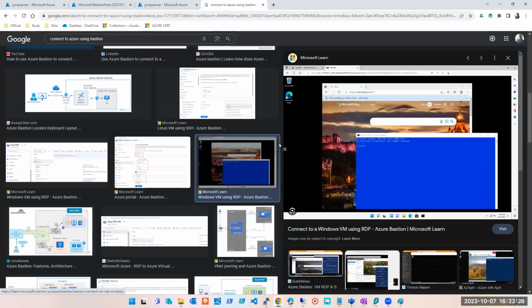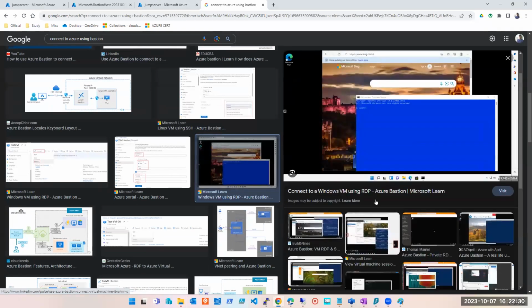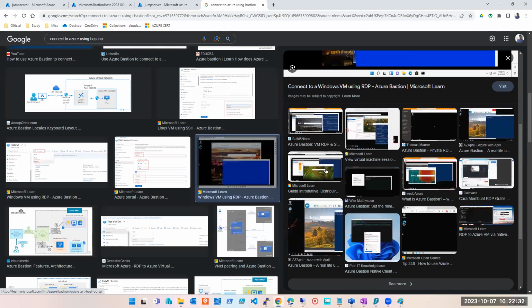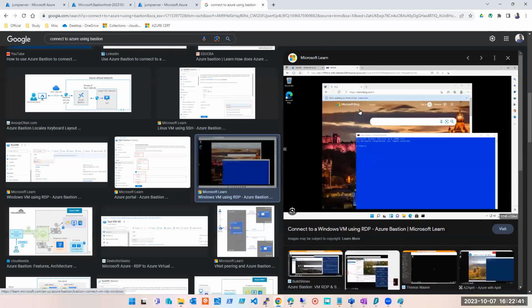Sir, can I ask? Yes, yes, please. Sir, you are saying like a load balancer is doing that? Yeah, definitely. Load balancer is one of the things which will block your public IP. But in this case, it is not load balancing. It's not doing anything like a load balancer.